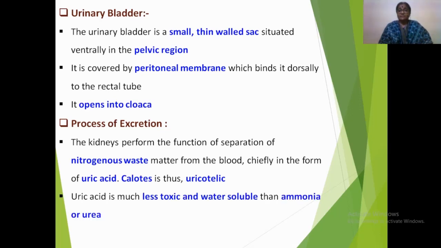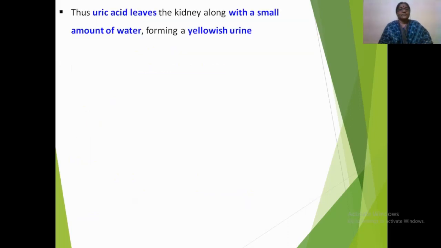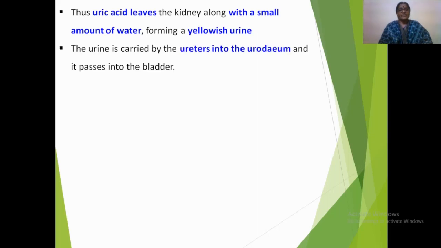The uric acid is much less toxic and water soluble than ammonia or urea. Thus, the uric acid leaves the kidney along with a small amount of water forming a yellowish urine. And this urine is carried by the ureters into the urodeum and it passes into the bladder.